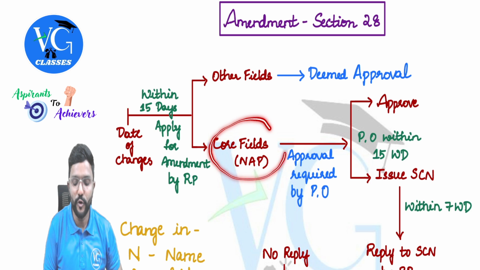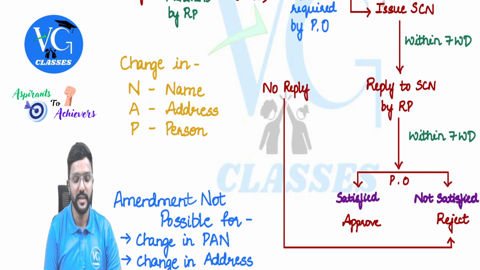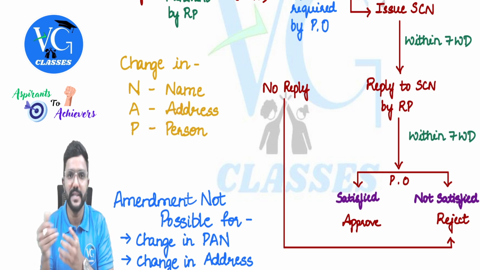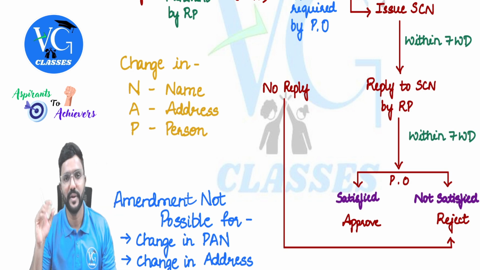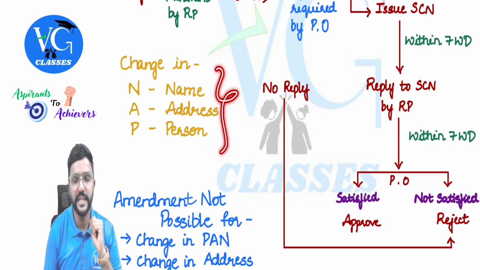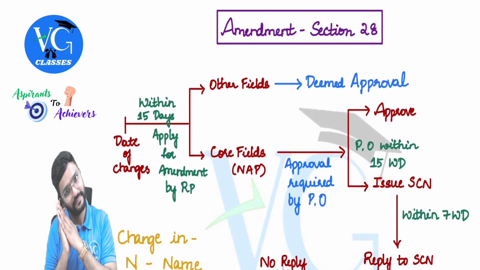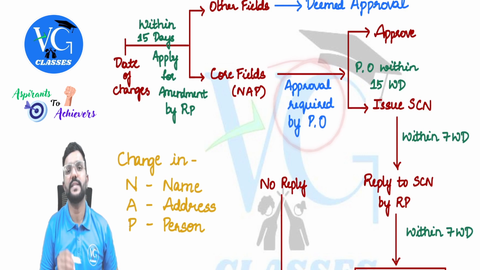Okay. Sir, what are core fields? Change in NAP, that is name of the business or address of the business, and persons, that is, a new partner is joining or one of the partners is retiring, plus or minus of the persons who are doing the business, guys. Simple. Plus as well as minus, both. New admission or retirement, death, anything, we need to apply for an amendment. Okay. So if there is a change in NAP, yes, for that, approval by the proper officer is required.